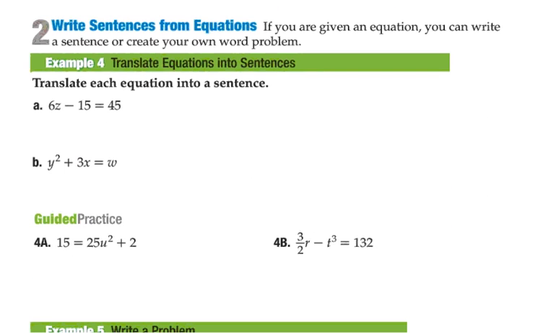Okay, looking at this next one, now we're going to go backwards. They actually give us an equation, and we have to translate it into a sentence. So here we have many different ways to do this. We can look at this as 6z, so we know that we're multiplying there, and then we are subtracting 15. We have an equal sign, so we could say is, and then we have 45. So I'm going to write this as 6 times z minus 15 is 45. So a lot of times this is a little bit easier than translating the other way.